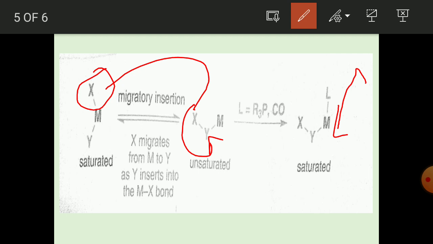Okay, so the migratory insertion is the migration of one ligand from the metal to another ligand, the simple insertion of one ligand into the other metal-ligand bond. Okay, it's called a migratory insertion.